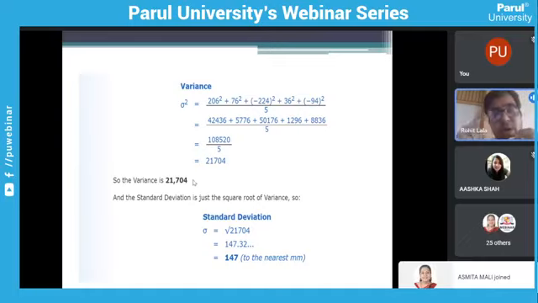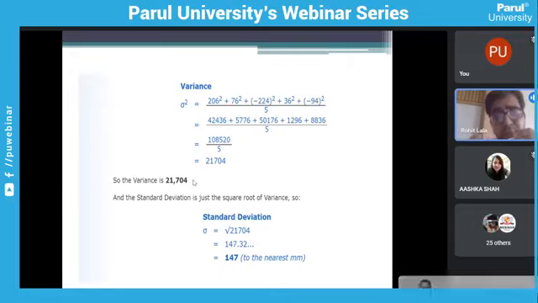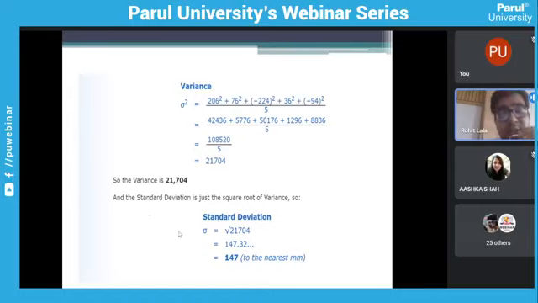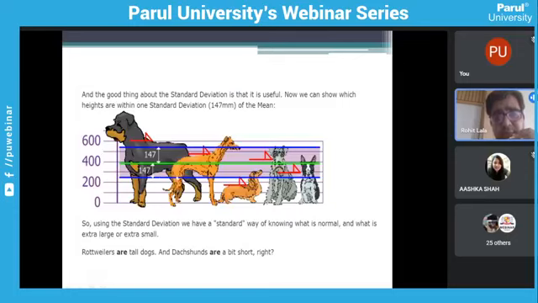So to get the appropriate distance from the mean, I have to take the underroot, and that appropriate measure is the standard deviation, which is commonly used. When I applied the square root, I got 147.32, and that is my standard deviation.